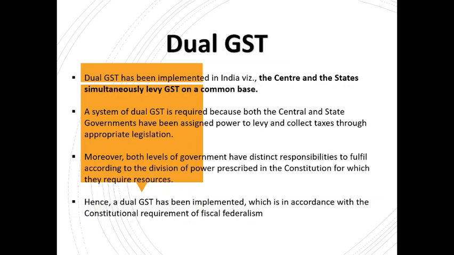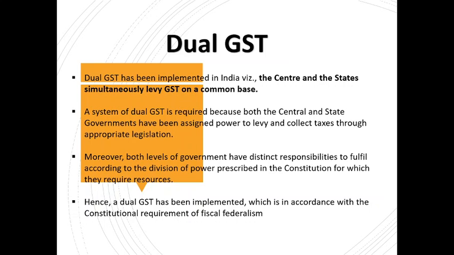Suppose the basic amount of a product is say 100 rupees, and the rate of CGST and SGST is 9%. So on that 100 rupees, that is the common base, CGST of 9 rupees and SGST of 9 rupees will be levied, right? And if that product is subject to IGST according to supply, then IGST of 18 rupees will be levied on that, right? So in this way central and state simultaneously levy GST on a common base.